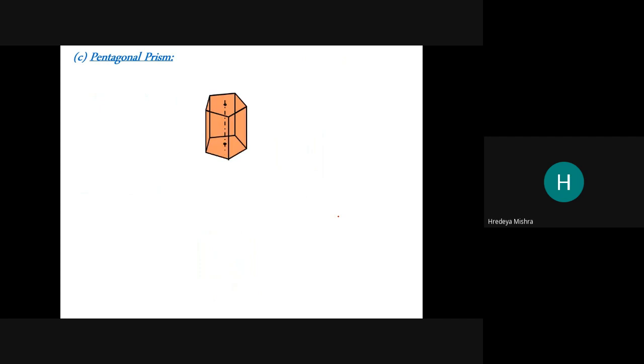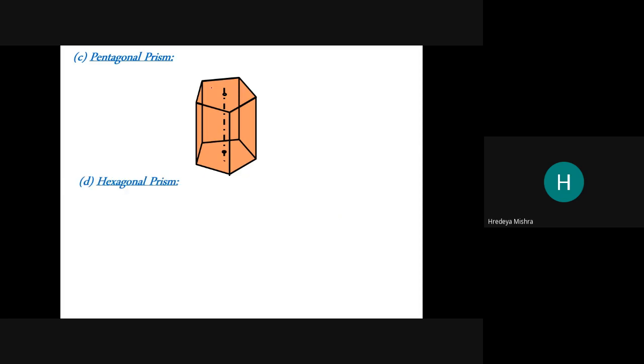Pentagonal prism, the base is a pentagon. Hexagonal prism, the base has six sides, 1, 2, 3, so that is hexagonal, but the side face is always rectangular.